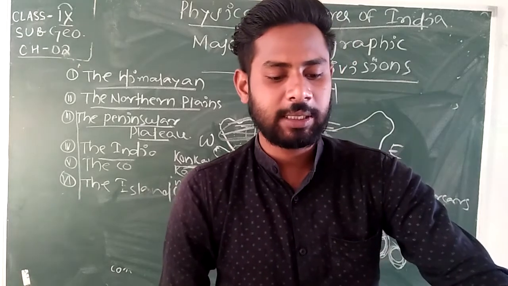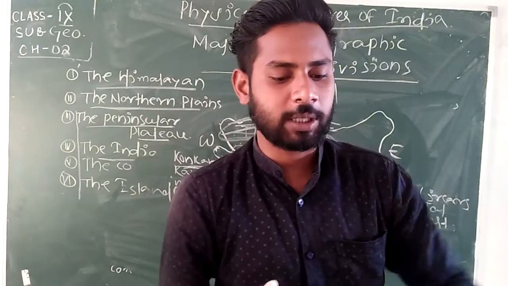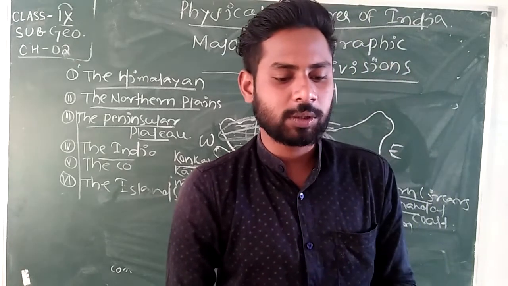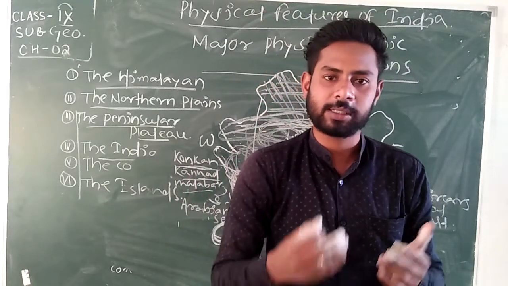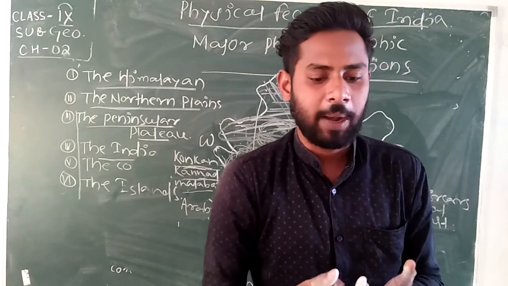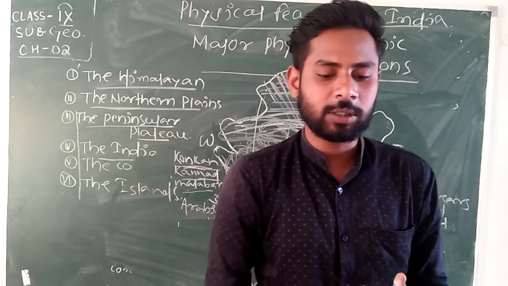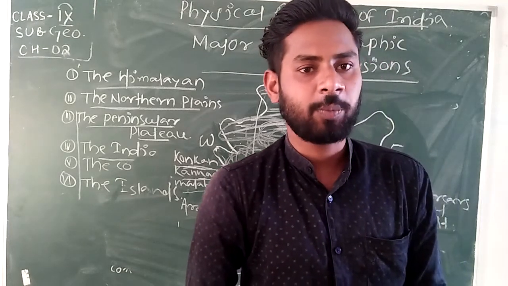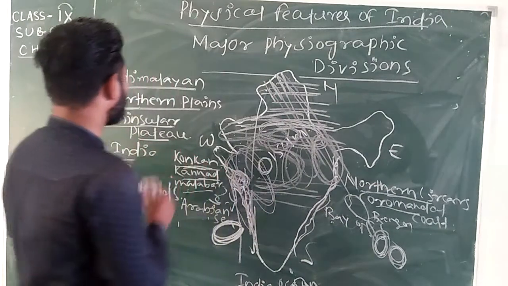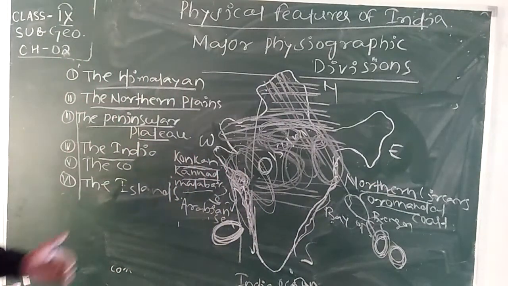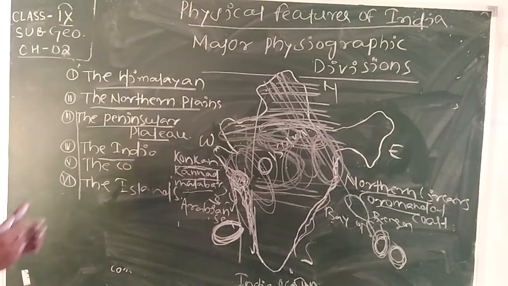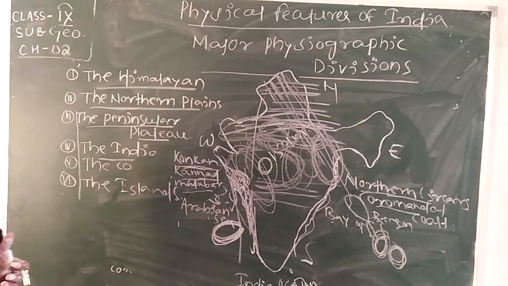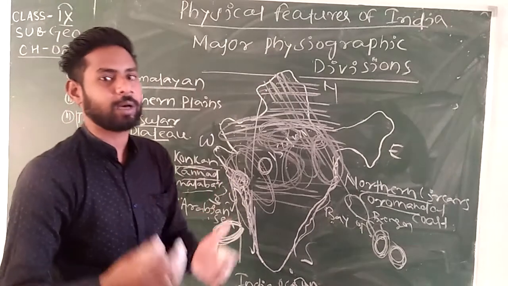So the regions in India complement each other and make the country richer in its natural resources. Mountains are the source of forest and water. Plains provide grain. Plateaus are the storehouse of minerals. Coastal areas support fishing and ports. So what is the importance of this physiographic division of India, the positive points for India?